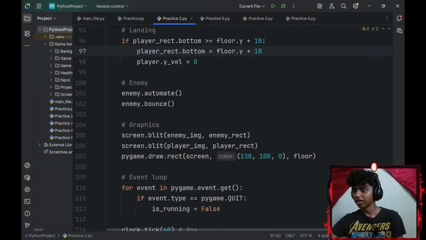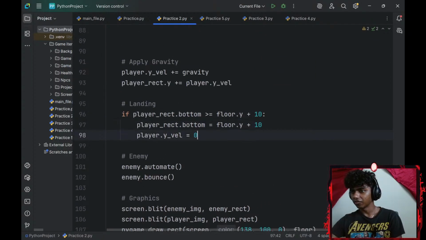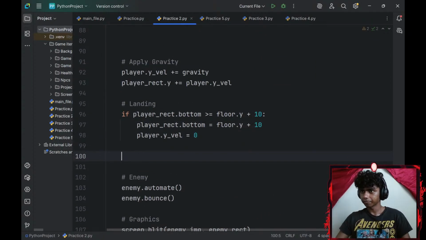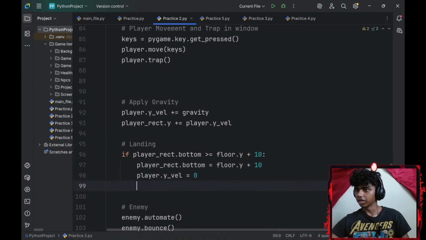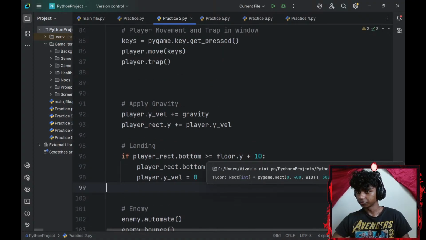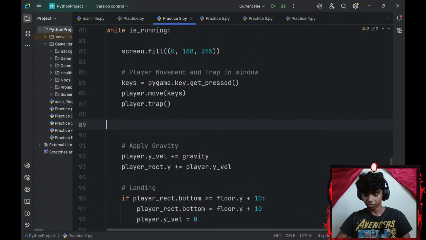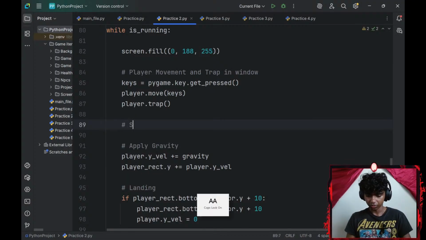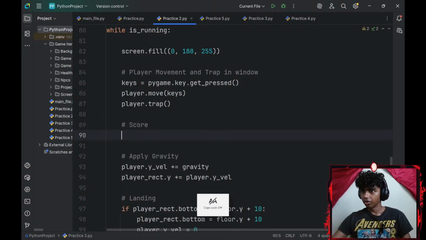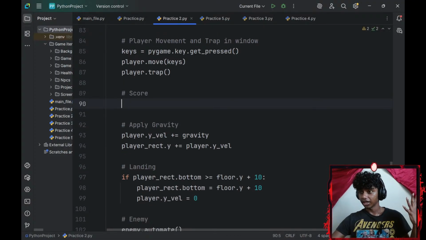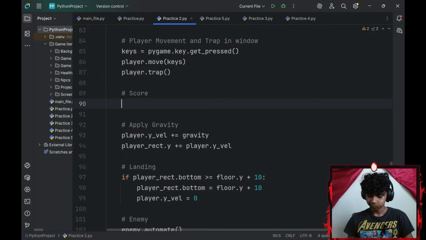Okay, and then I was about to add my floors, I mean my fonts. Actually, it goes above my gravity, my score. Let's go with my score system. So I'll go with score. For my score, let me go ahead and add, let's see, an if statement.